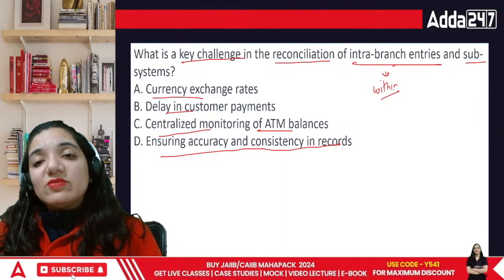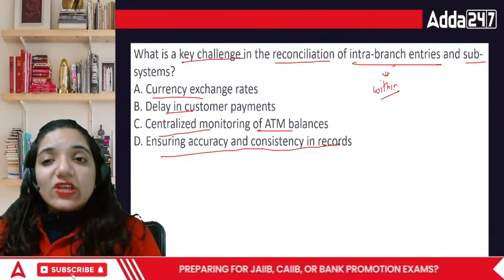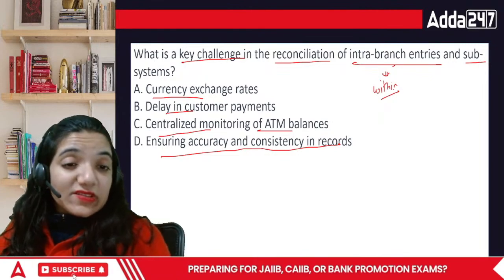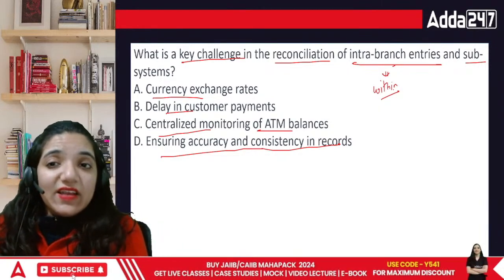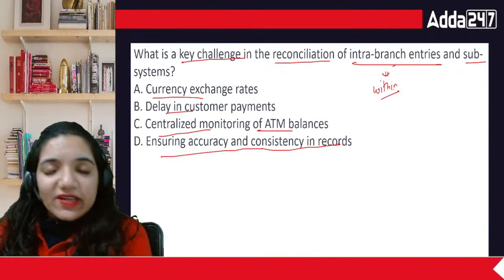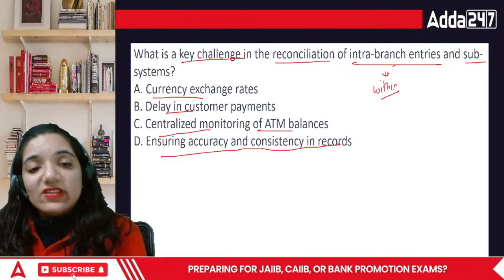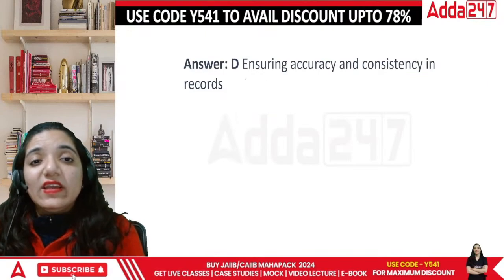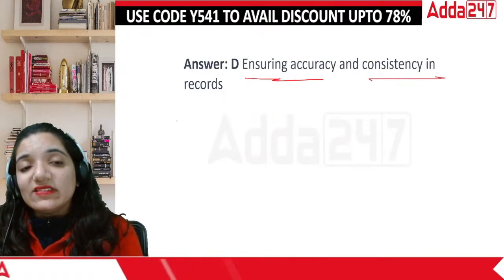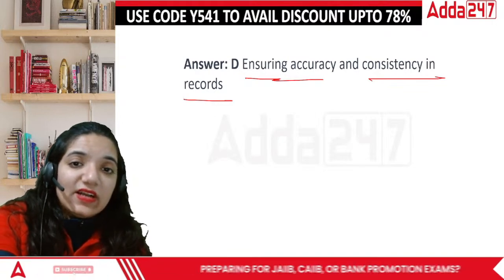Then delay in customer payments can affect you, but this is not something which I can say is intra-branch or subsystem. Centralized monitoring of ATM, it is all centralized. That means everything is basically updated as soon as it happens. Then this particular thing ensures accuracy and consistency in records. So in this case, the correct answer is going to be ensuring accuracy and consistency of records. Okay, so that's the correct answer.